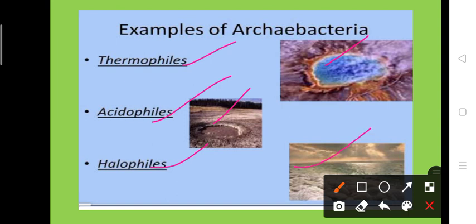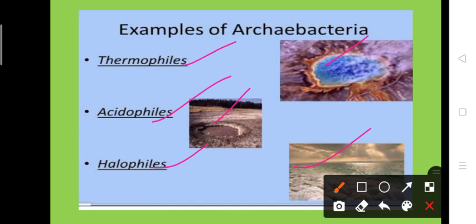Thermophils means if archaebacteria grow at the highest temperature regions like burning oil wells and coal mines, etc., they are called thermophils.